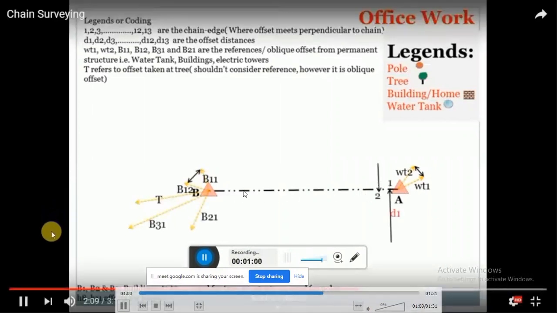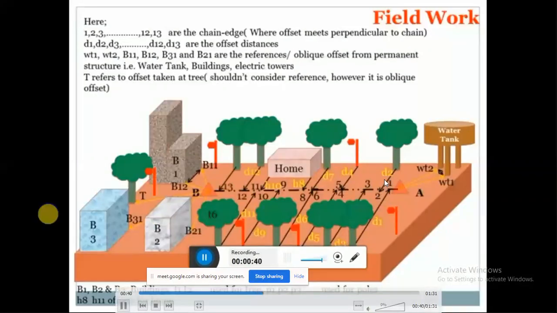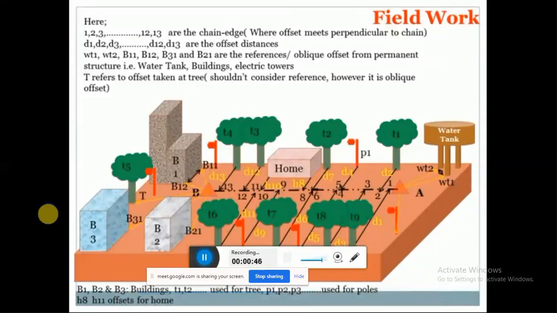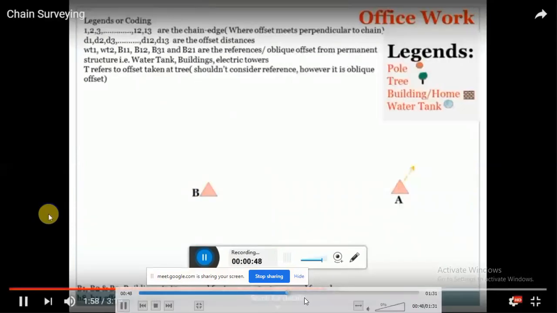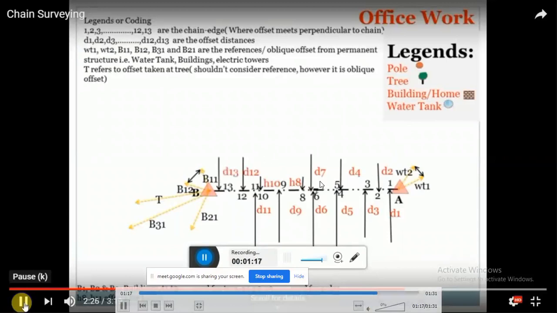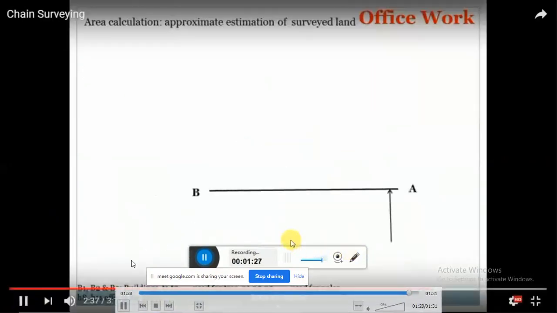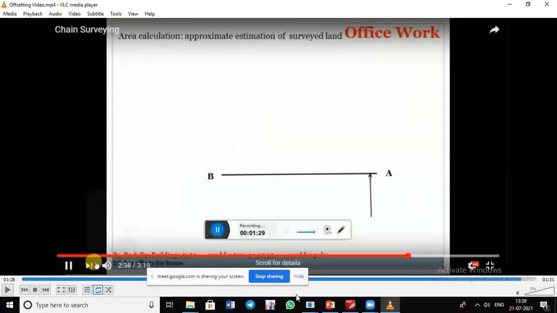So first of all, you are going to mark the AB line to the scale, and then whatever distances you have measured. What is the distance? D1, D2, D3, D4, whatever distances you have measured perpendicular to the chain, you are going to locate on the drawing sheet to the scale and represent what is exactly located there. So here there is a building, then there is a water tank. Likewise, you are going to represent all the things.